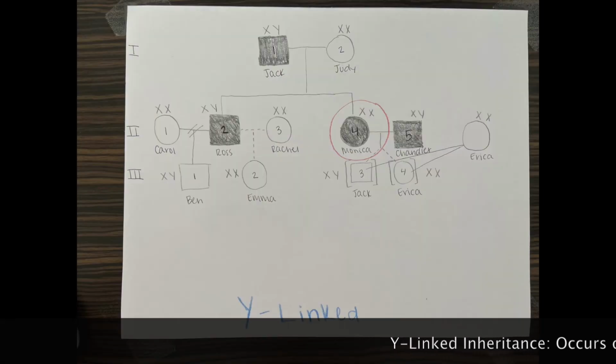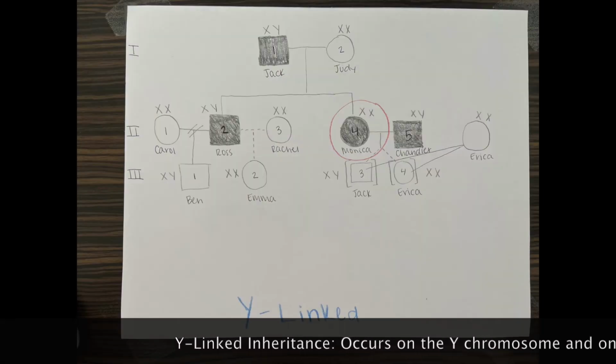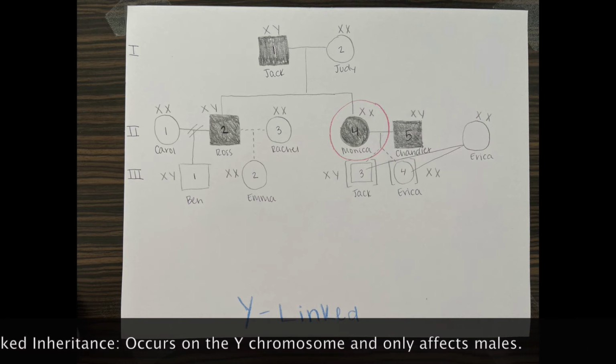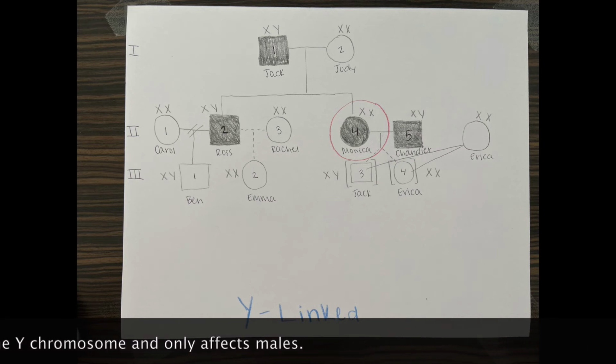Y-linked traits occur on the Y chromosome and can only be passed from father to son. We know that brown hair cannot be a Y-linked trait because Monica has brown hair and her genotype would have to have two X chromosomes.